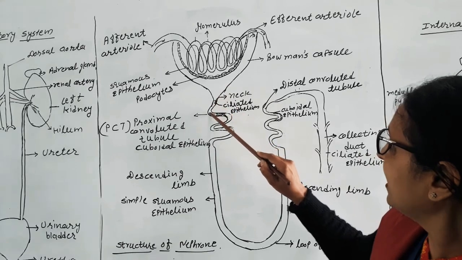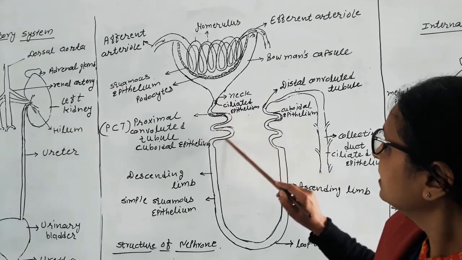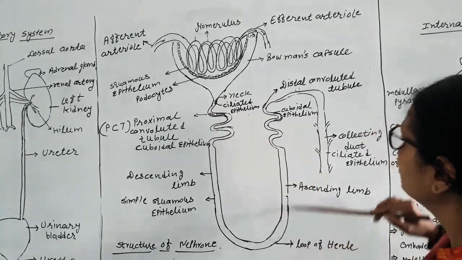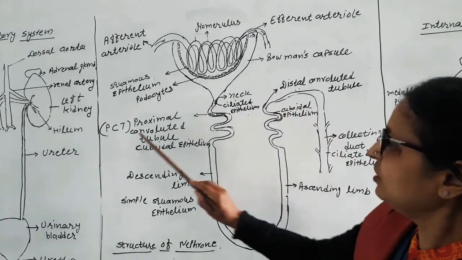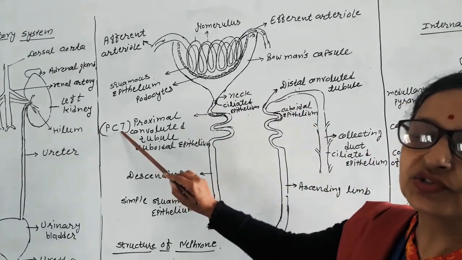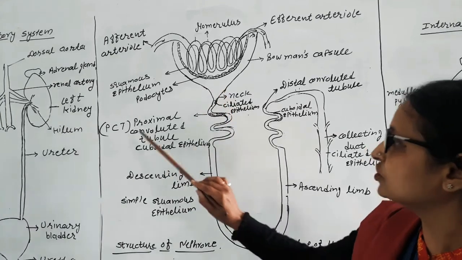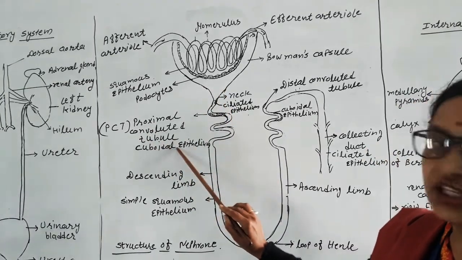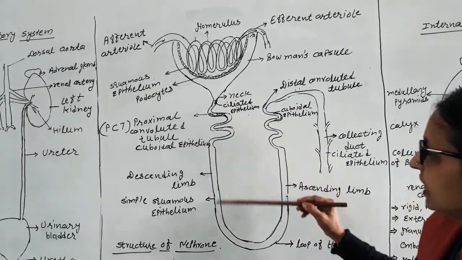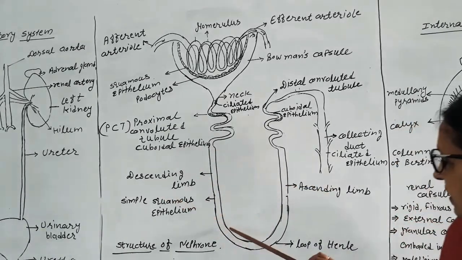Again the useful parts get absorbed in different parts of the tubular part. 80% of the useful things of the glomerular filtrate are again reabsorbed in the proximal convoluted tubule. Water is absorbed from the descending limb.